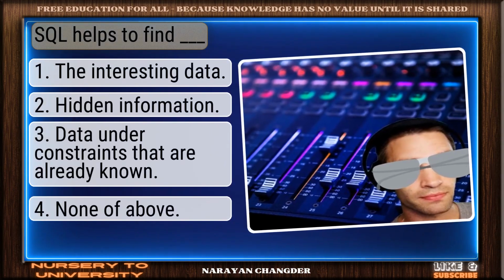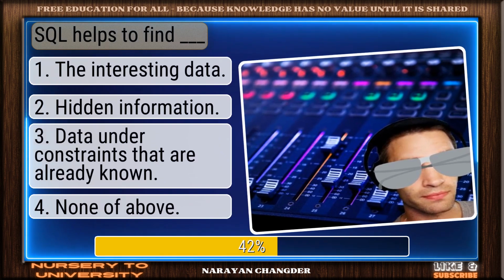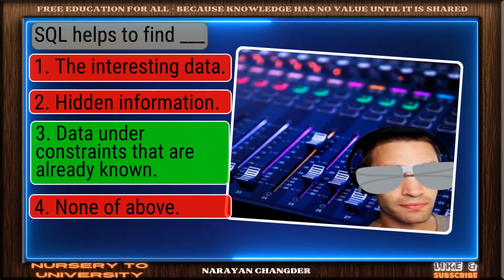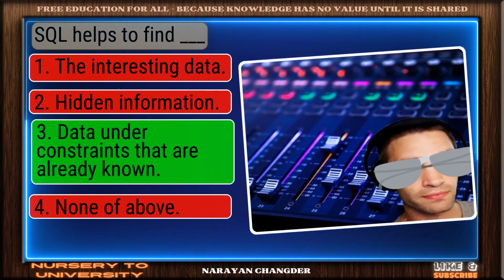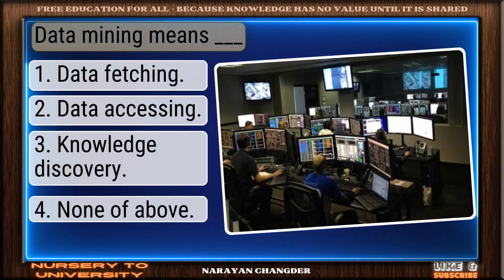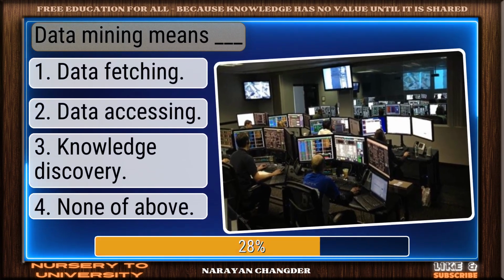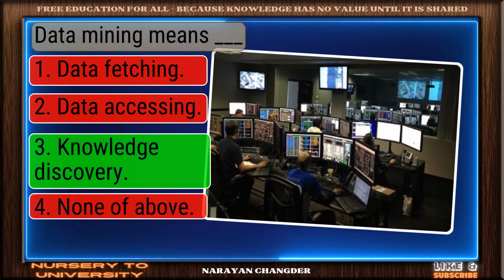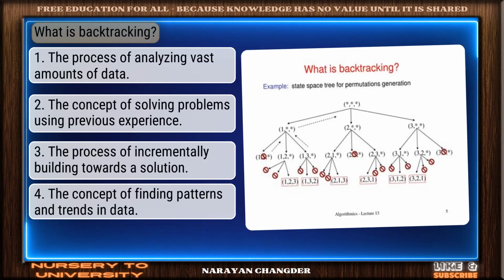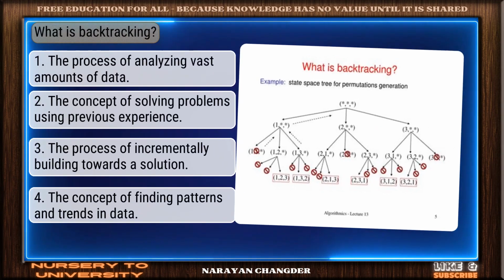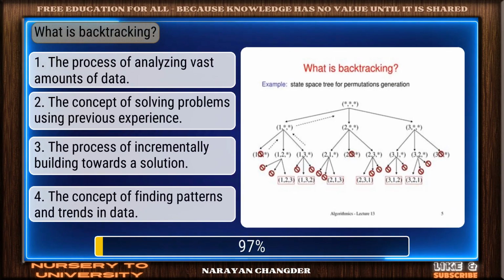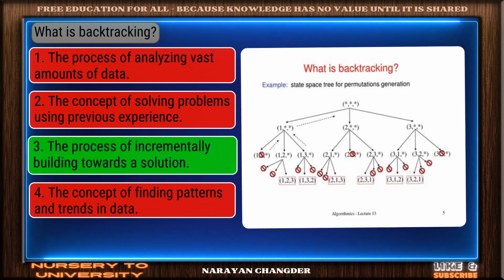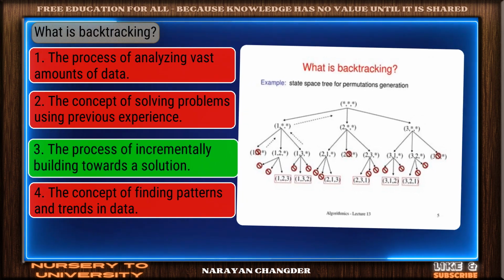Question number 67. SQL helps define dash. Excellent choice. Data under constraints that are already known is the right answer. Question number 68. Data mining means dash. Great job. Knowledge discovery is the accurate answer. Question number 69. What is backtracking? Good thinking. The process of incrementally building towards a solution is the right answer.